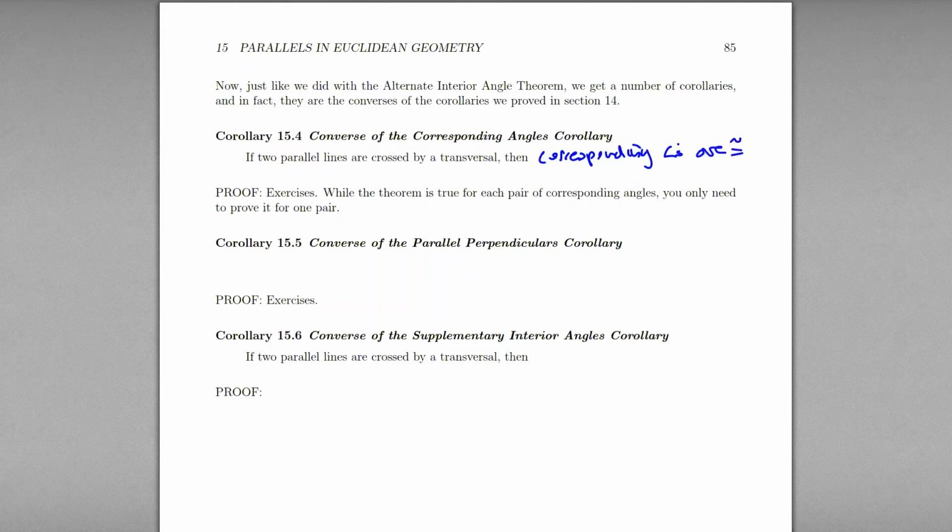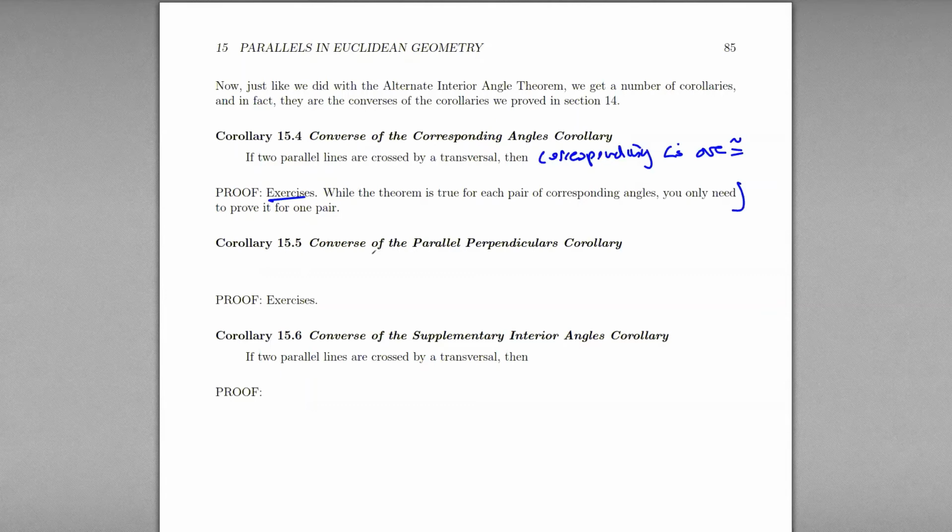Excellent. Right, and similarly to what we did in section 14, you would find that the proof of this can be done using a direct proof from the theorem. Excellent. So the proof is an exercise, make note of this.